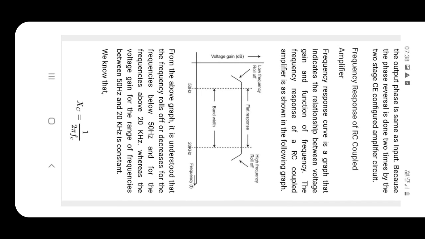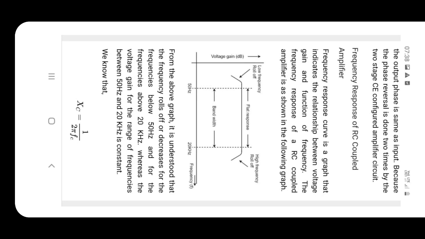Above 20 kilohertz, in the high frequency range, as the frequency of the input signal increases, the gain of the amplifier decreases. Two important factors are responsible for this reduction of gain.